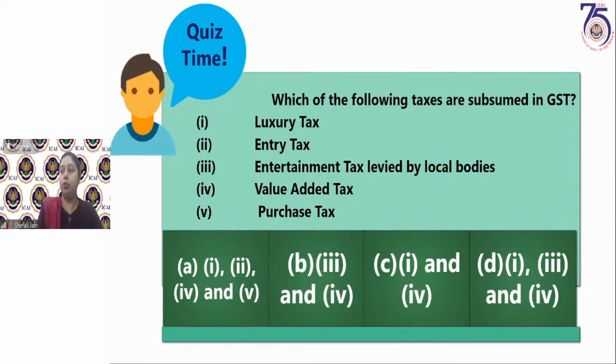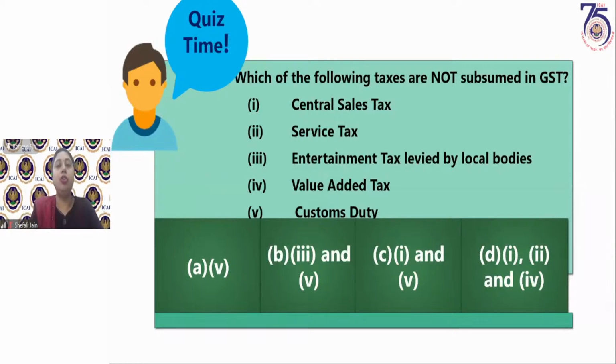So Neha, Rani, Pooja, Runal, all of you are right. Sushil is also right. Let's move to the next question. Which of the following taxes are not subsumed in the GST? Now again, we have reversed the question, asking which of these taxes are not subsumed in GST. Again, you have to see it from that point. I think this question has been repeated, I suppose.